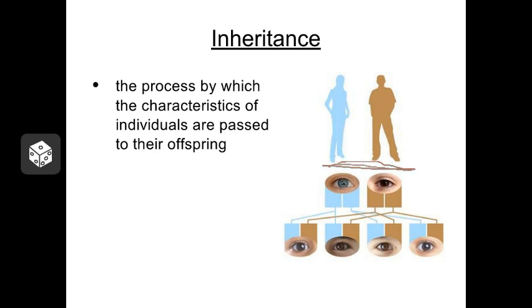Different variations of genes interact in different patterns, and so we can use this information to make predictions. For instance, we might say, if a blue-eyed person and a brown-eyed person have some kids, what will the eye color of their kids be like? Incidentally, brown-eyed genes tend to dominate over blue-eyed genes. So if a brown-eyed person and a blue-eyed person get together, it's likely that all of their children will have brown eyes. But there are a number of different ways that these alleles can interact with each other, and we're going to talk about that in this chapter.